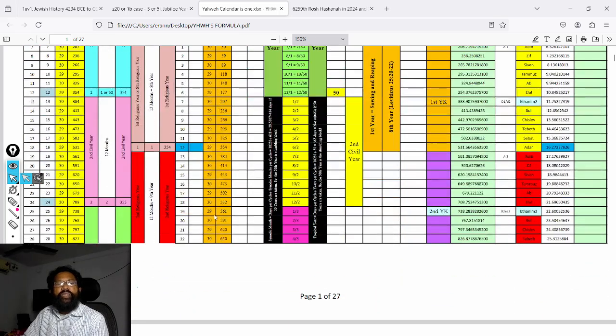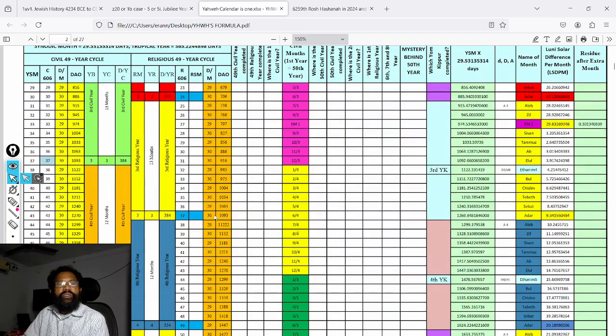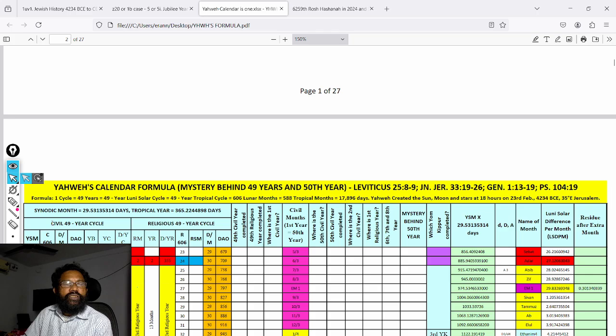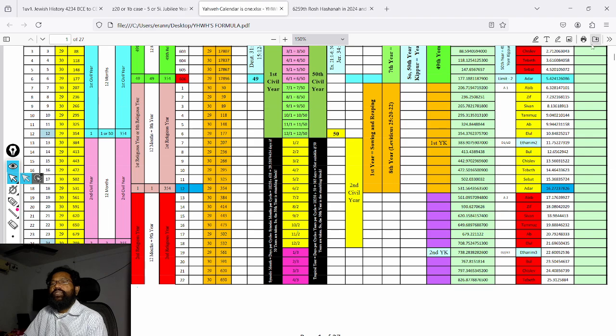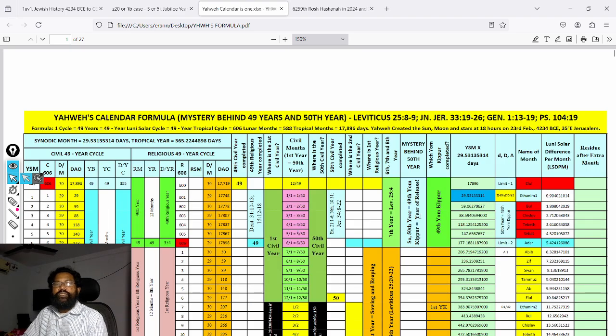In this formula, you can study each and every year. This is the civil 49-year cycle. This is the release 49-year cycle. See, this is the formula. In this, the 50th year is explained here. See, this is the 50th year.